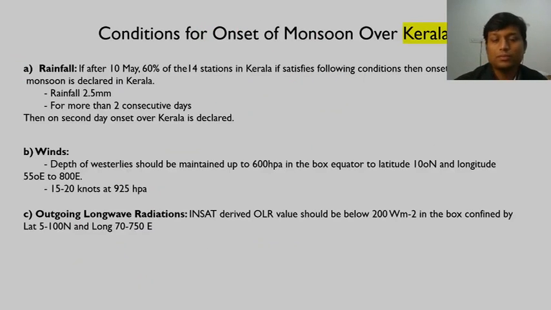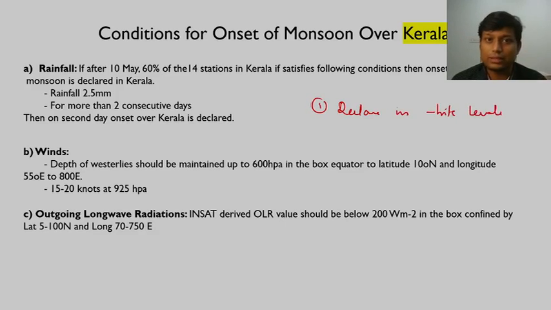Now we will see the conditions for the onset of monsoon. When we are saying conditions for the onset of monsoon, there are two parts to it. First, we declare onset of monsoon in India when monsoon hits Kerala. So one condition is for that Kerala coast, right?